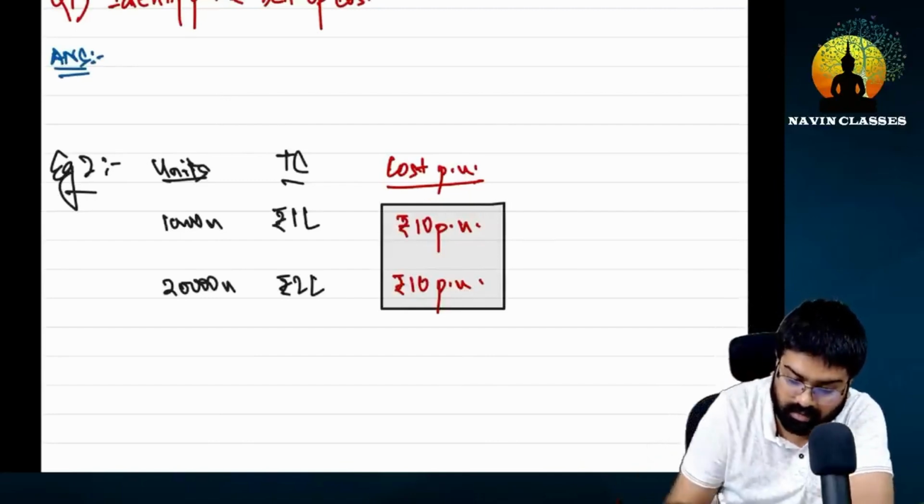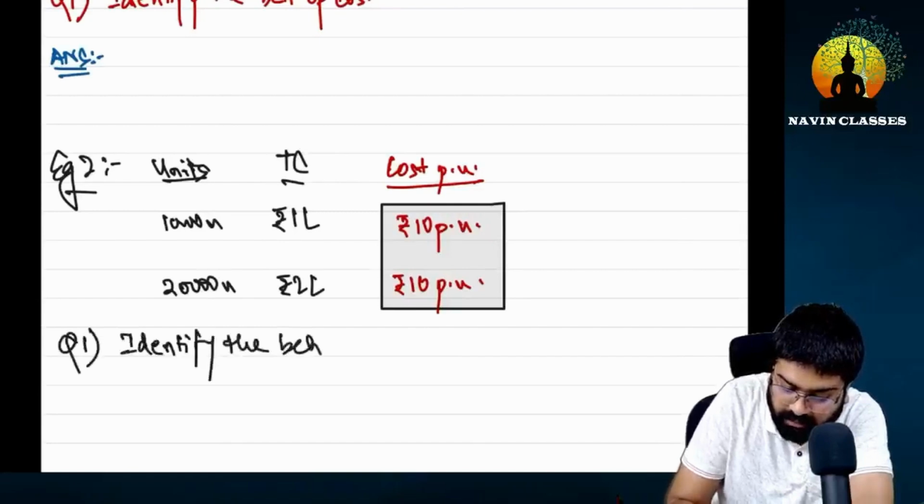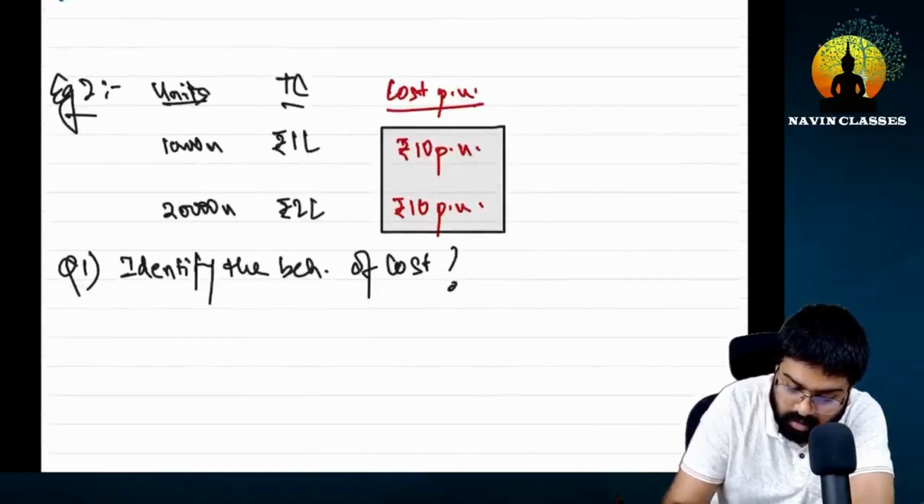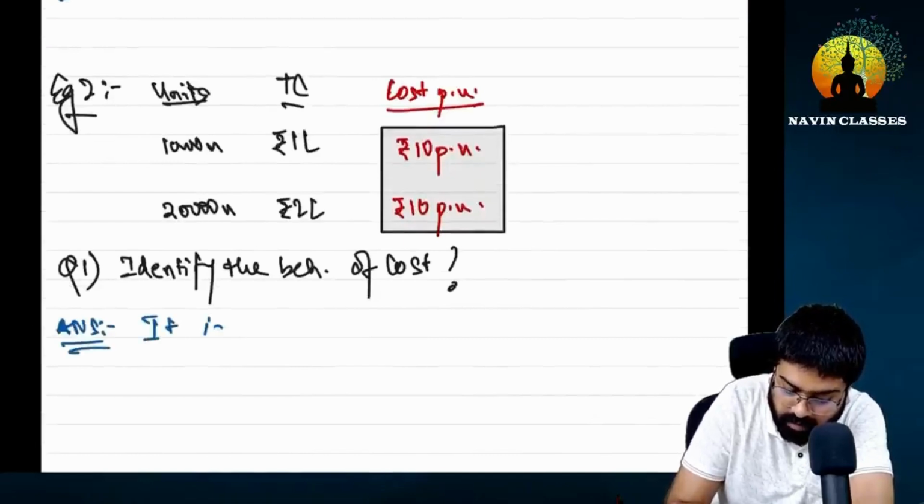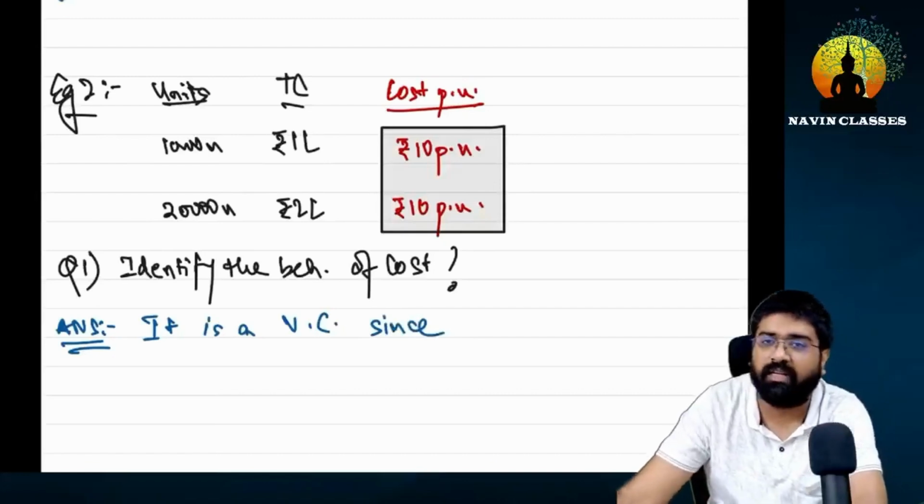So write its answer. But first let me complete the question. Question number 1 of this, what is it? Identify the behavior of cost. So please tell me what will be the answer for this question. Let us write here. The answer of this: it is a variable cost. Okay, since, but tell me what reason will you give? Everybody, what reason will you write?